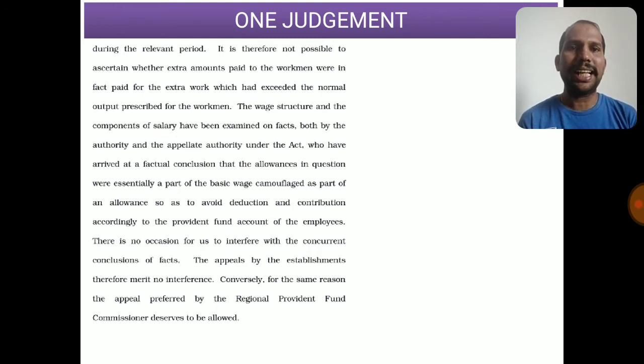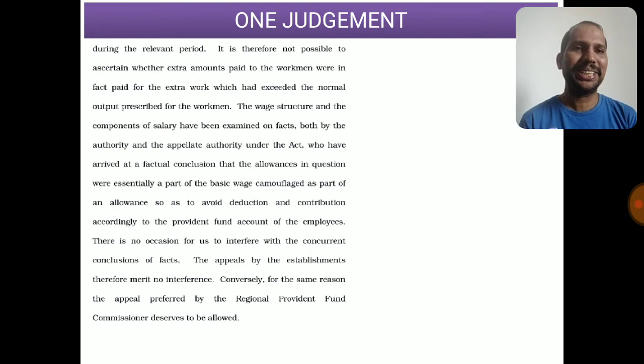The wage structure and the components of salary have been examined on fact both by the authority and the appellate authority under the Act, who have arrived at a factual conclusion that the allowances in question were essentially a part of the basic wages, split into components as allowances, so as to avoid deduction and contribution to the provident fund account of the employees.